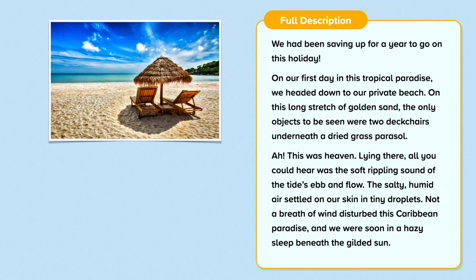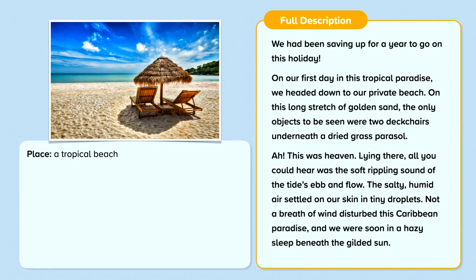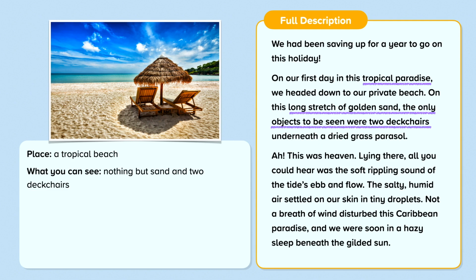Let's now look at how it describes the setting in more detail. First, the place. It is a tropical beach. What the narrator can see. While they describe how they can see nothing but sand and two deck chairs, it is clearly quite a peaceful, empty place. The colours used in this description are that of gold, the golden sand and the gilded or golden sun.